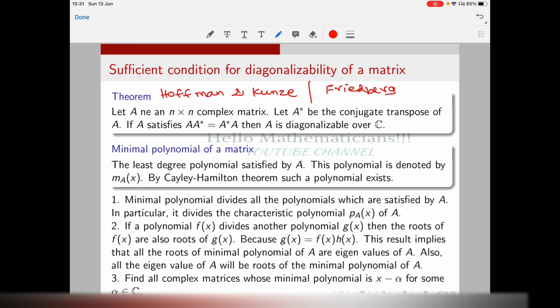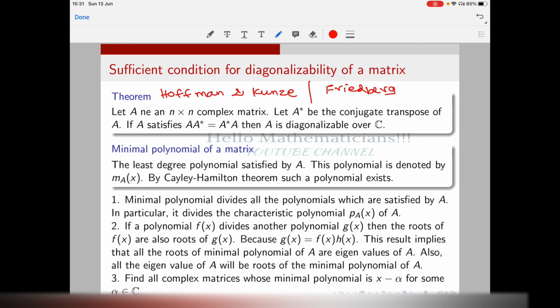What is the statement of the theorem? Let A be an n by n complex matrix and A star be the conjugate transpose of A. What is the conjugate transpose? It is A bar transpose. A bar means, since it is a complex matrix, you take the conjugate of all the entries of the matrix. Then you take the transpose of the matrix. And if the matrix A satisfies A star A equal to A A star, then A is diagonalizable over C.